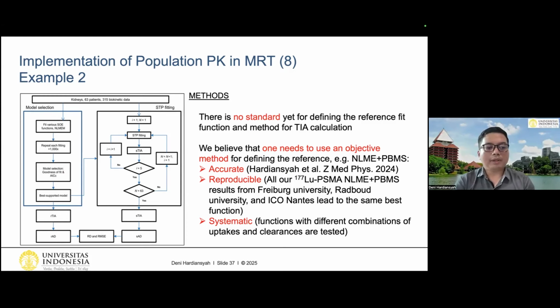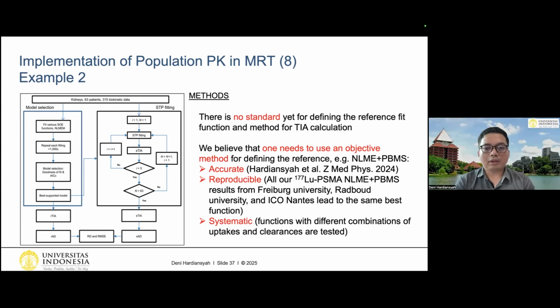And then from this best supported model, we can calculate from all time point fitting the reference time integrated activity. And then after that, we perform the STP fitting by checking different combinations of the time points, and we check it for every patient. Then we can calculate on the right side the STP time integrated activity, the STIA. And after that, we check the performance by calculating the relative deviation and also the root mean square error.